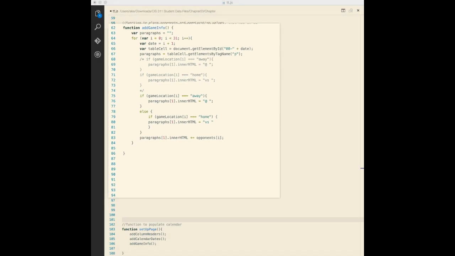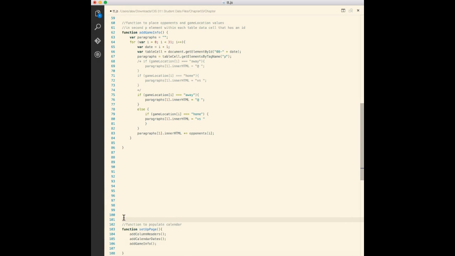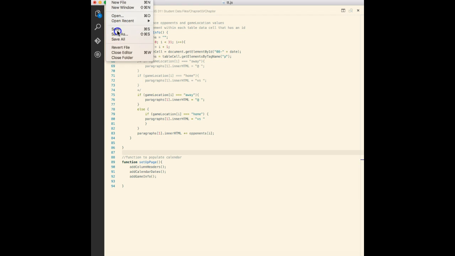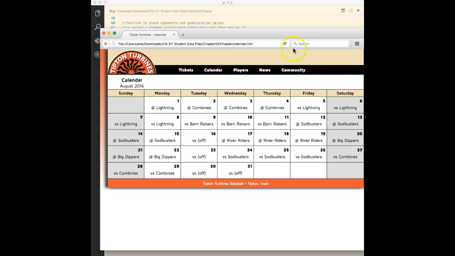Step 4. Let's replace the lines of code we had moved down earlier and save our changes to tt.js. Then reload calendar.htm in the browser. As we can see here, the text versus is still inserted into the cells for the home games, but it is no longer added to cells that contain the text off.